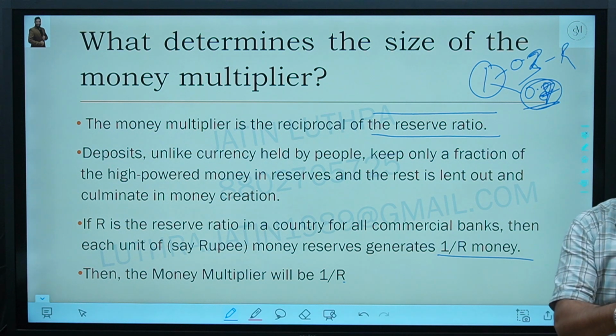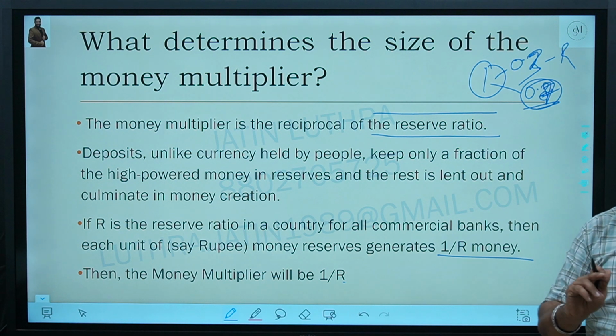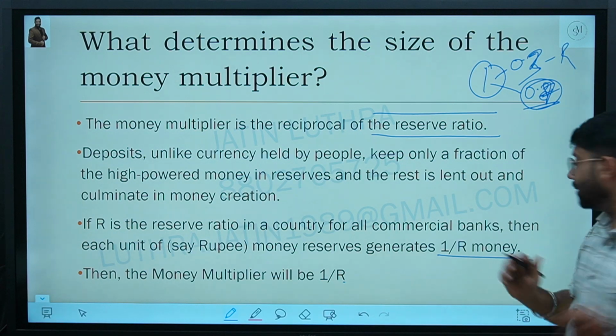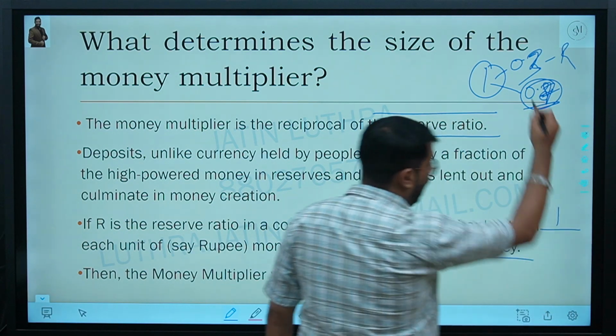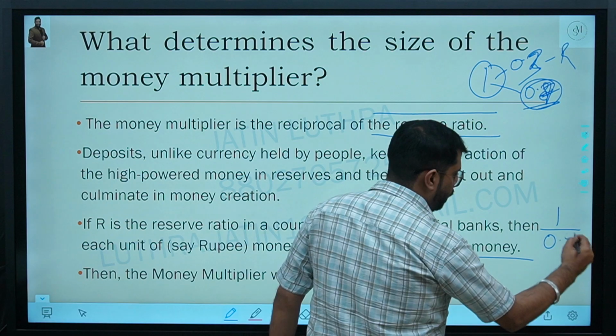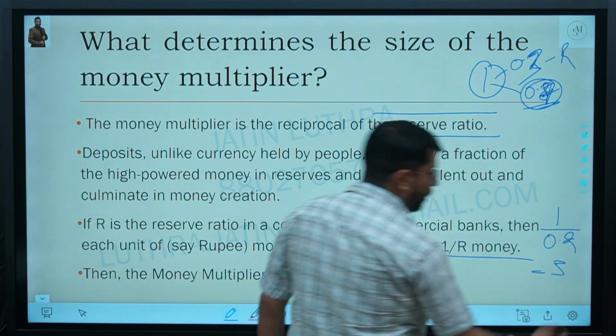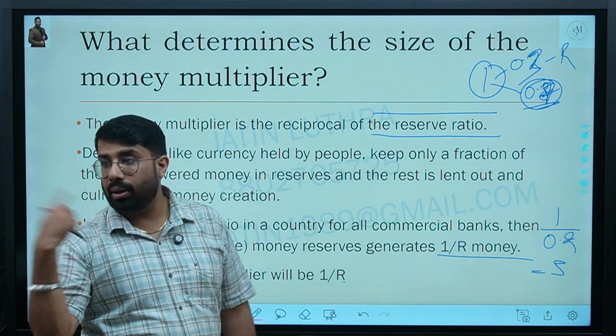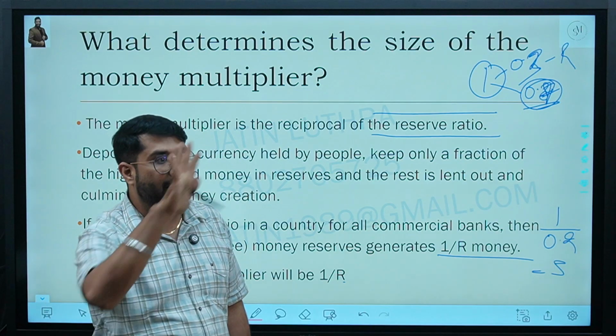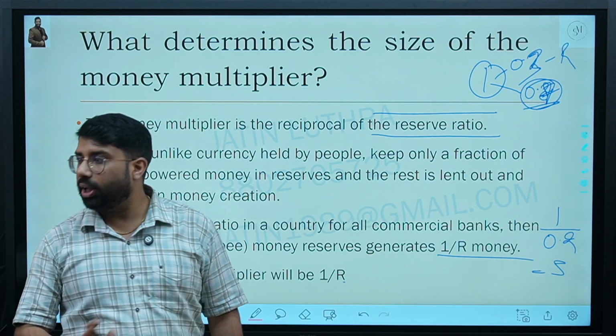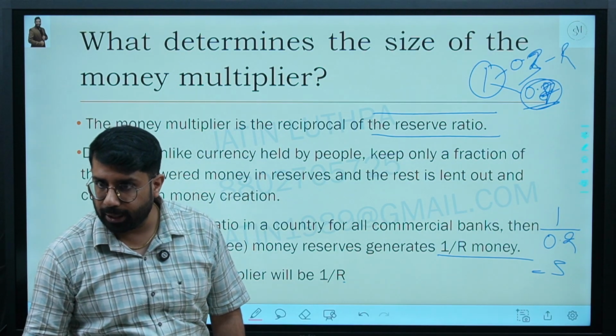But the actual value of the money multiplier will be 1 upon R. Are we clear? If R is 0.2, it means every 1 rupee will increase the money supply by 5 rupees. That is the effect. Are you clear?